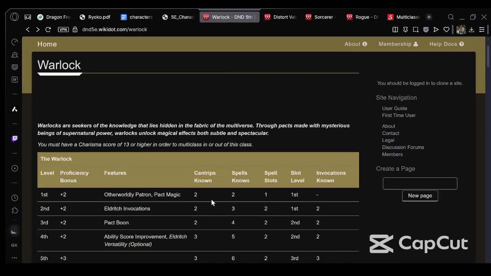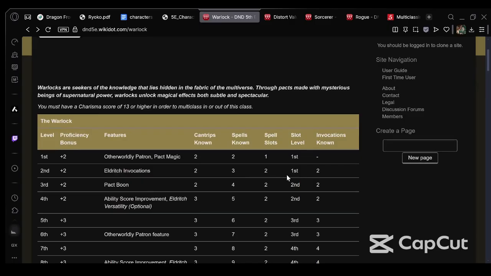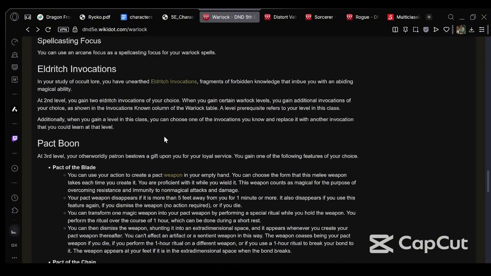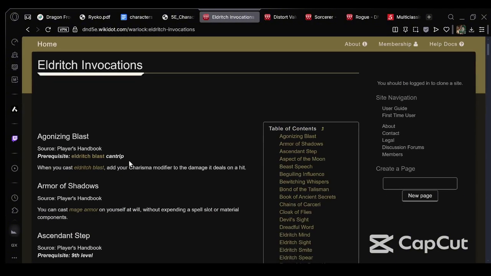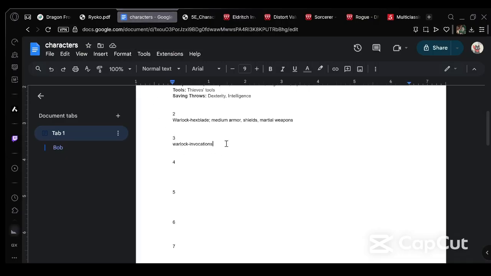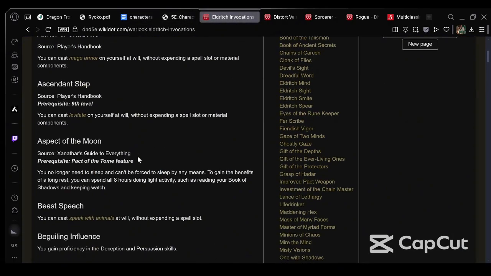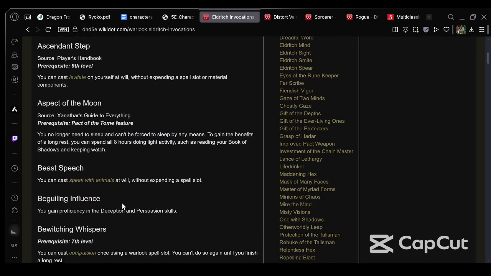What else do Warlocks get at 2nd level? Well, we got our spell slots. Invocations. This is where things get fun. Let's get into Eldritch Invocations. These are things that buff basically the Warlock, and they're unique to the Warlock. I am going to go with Agonizing Blast as one of them, because that just does more damage to your Eldritch Blast, which you will be using a lot since it's a bonus action. Agonizing Blast, because you can add your Charisma modifier to the damage. And then some of these do have requirements.